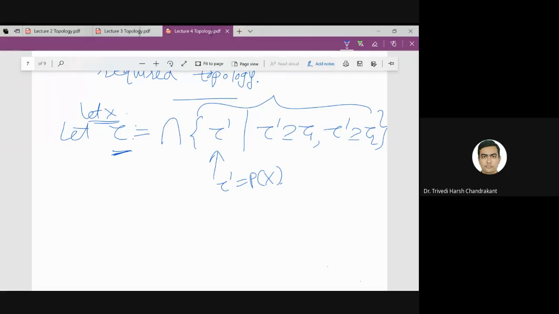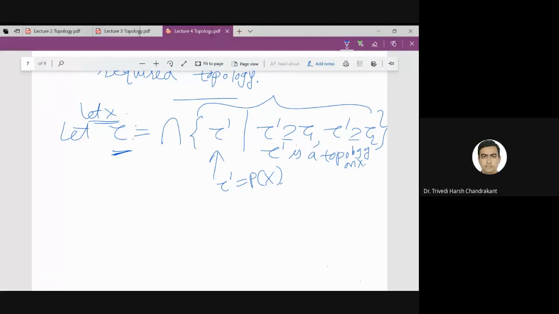Let me write down here that tau dash is a topology on X. So basically we are finding all the topologies which contain tau1 as well as tau2, and we are taking the intersection of all such topologies. Tau1 contains phi, tau2 contains phi, so tau contains phi. Exactly. So it is contained in the intersection of both.